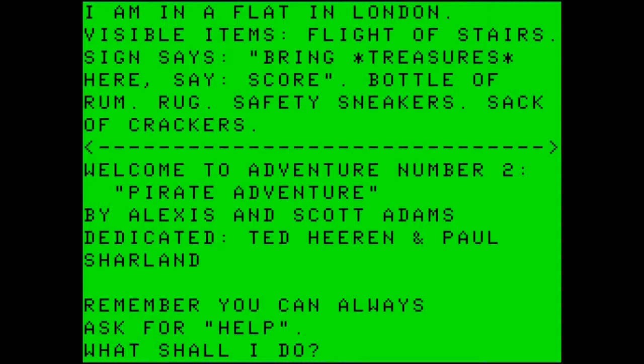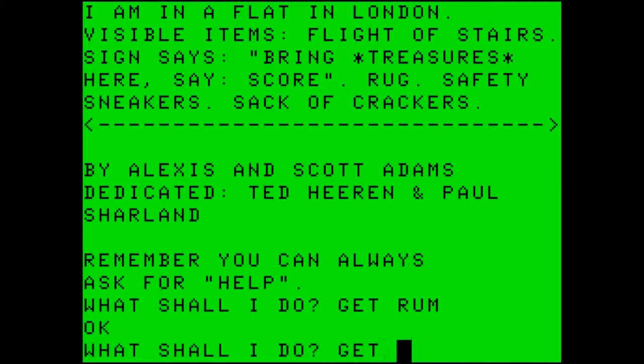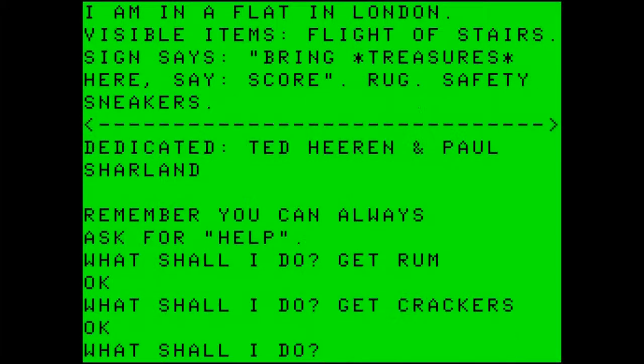Welcome to Adventure number 2, Pirate Adventure by Alexis and Scott Adams. Dedicated to Ted Heron and Paul Charlin. Remember, you can always ask for help. What shall I do? We are going to start by getting some items. So we want to get the rum, and then we want to get the crackers, and then we need the sneakers.